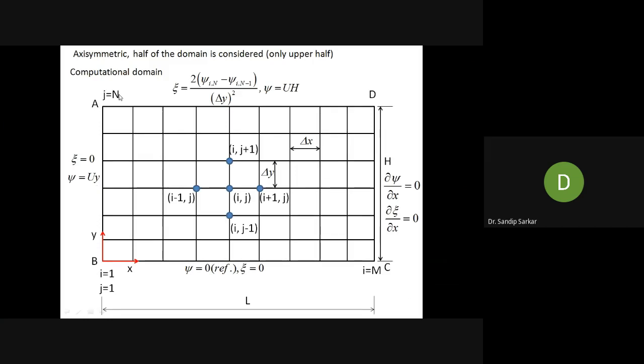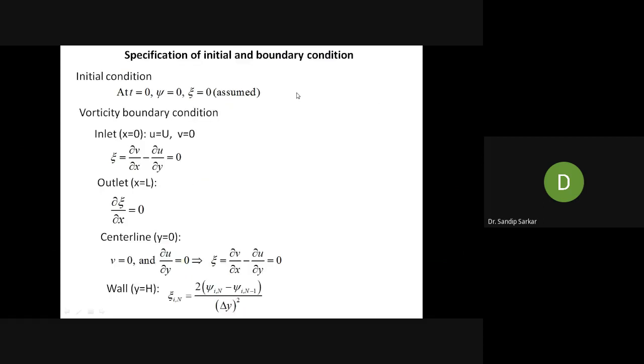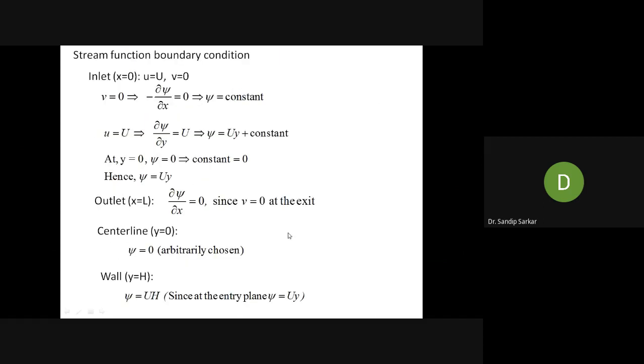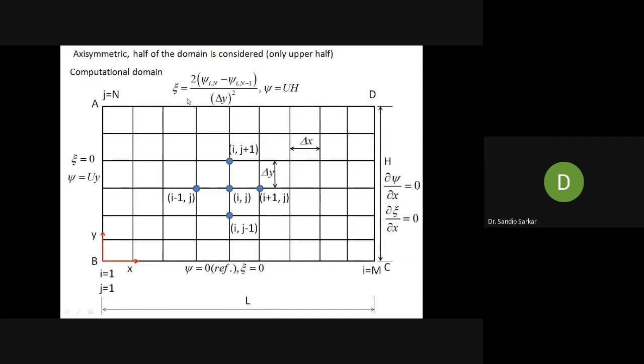So at wall, what is the boundary condition for psi? At inlet it is equal to Uy. So what is the value of psi at y equal to h? This is basically the wall. That is Uh. Clear? Yes, sir. You simply substitute y by h, then there is Uh. So already you know. Now these are the boundary conditions that we have obtained for this typical problem we are discussing.